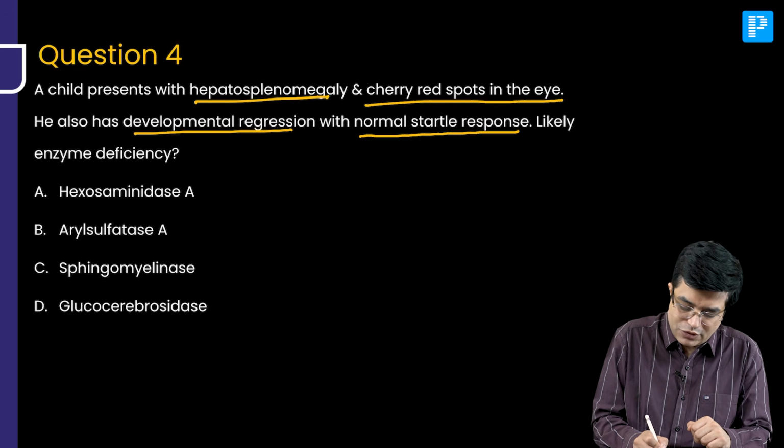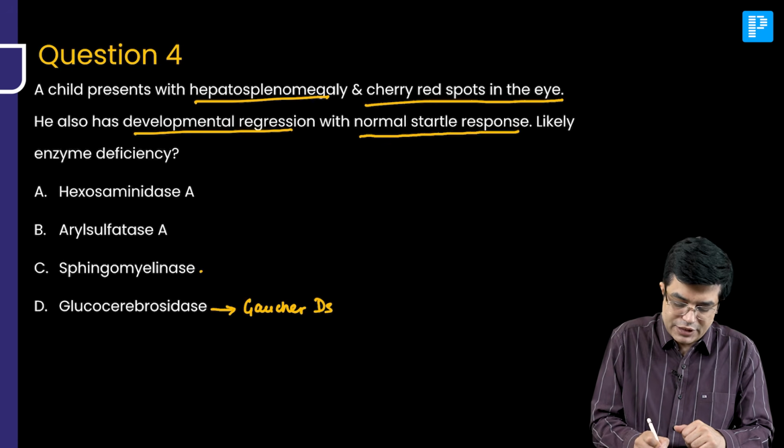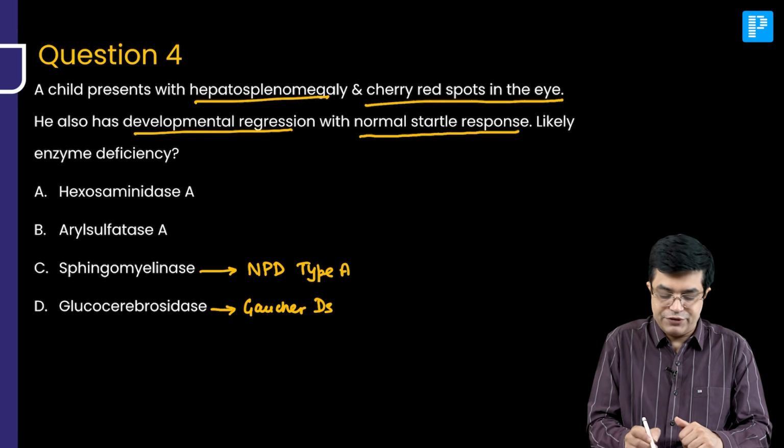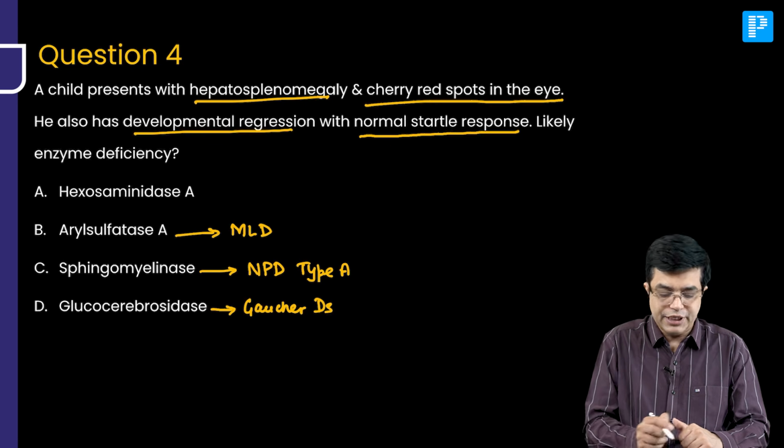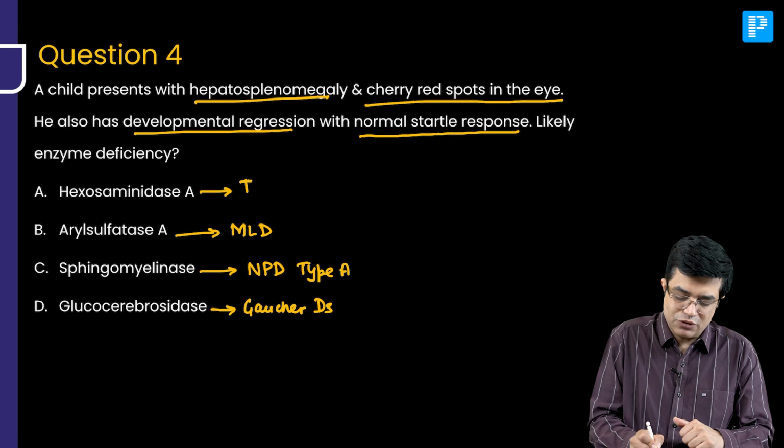Glucocerebrosidase deficiency, I just told you, produces Gaucher's disease. Sphingomyelinase deficiency produces Niemann-Pick disease, also called NPD type A. Aryl sulfatase deficiency produces MLD, metachromatic leukodystrophy, and hexosaminidase deficiency produces Tay-Sachs disease. Right?